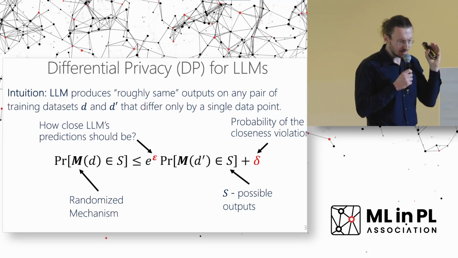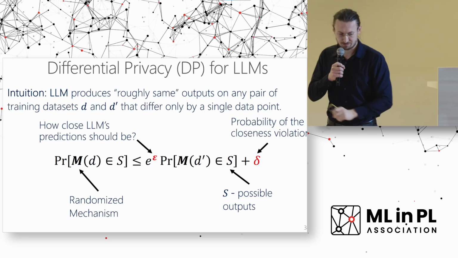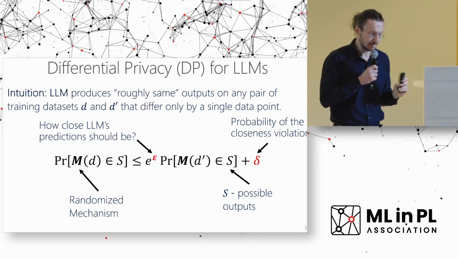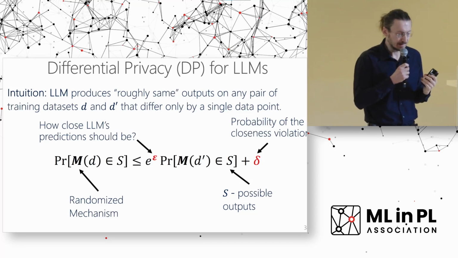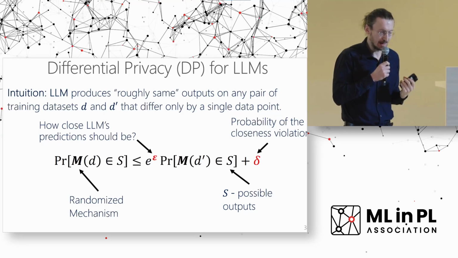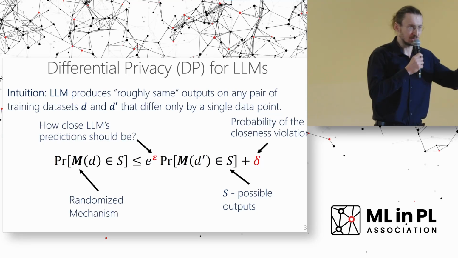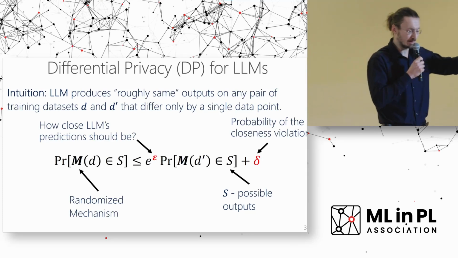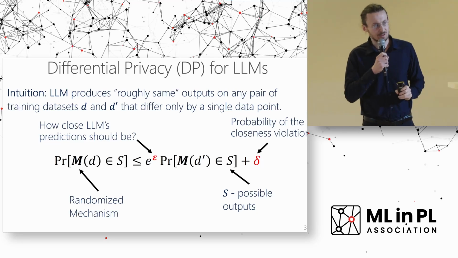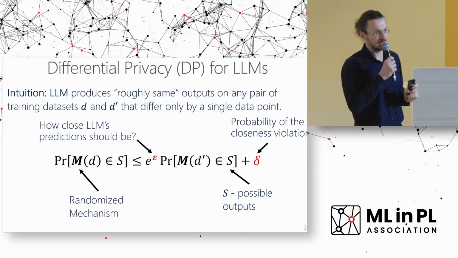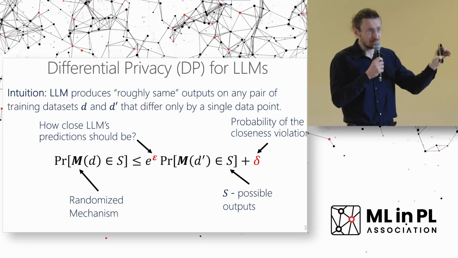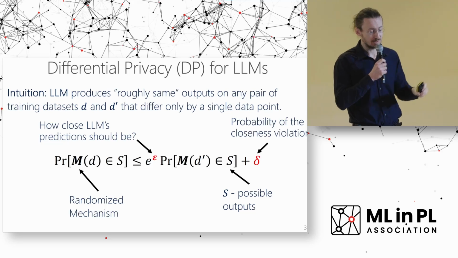Here, this is a very simple inequality, but the epsilon value that we're asking for gives us the possibility of controlling how close the LLM's predictions are between these two different options, one trained on dataset D, the other trained on dataset D prime. The lower the epsilon, the higher the privacy protection, because you limit how much these different models produce different outputs.